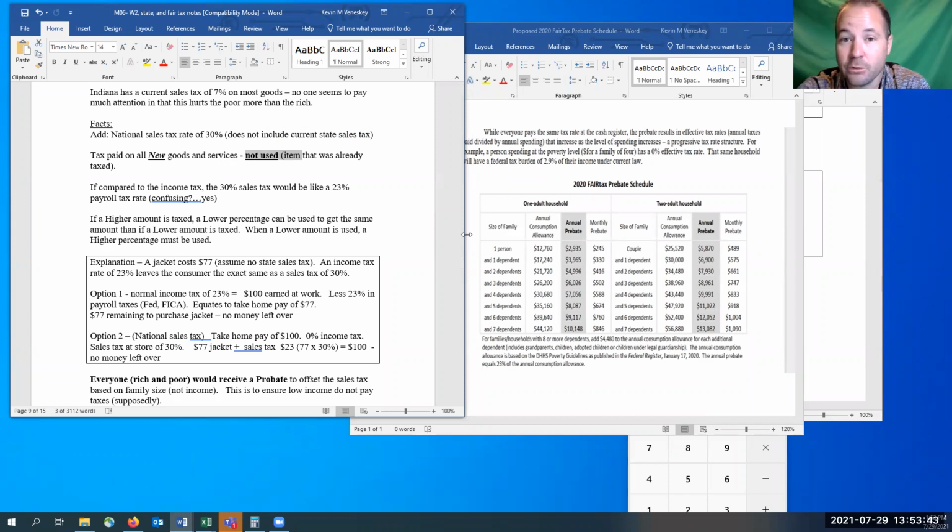So what that's going to do is, in the first couple of years, the used market is going to be swamped. Everybody's going to want used goods to avoid paying an extra 30% tax. And so therefore it could hurt the economy because there won't be anybody wanting new goods, and then all those people who make new goods are going to be laid off.